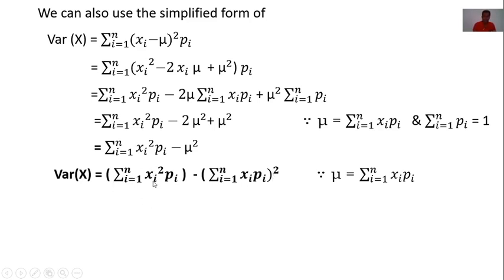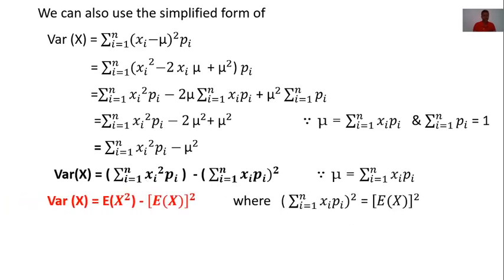The first term is the expectation of x square, denoted by E of x square, and the second term is the expectation of x, denoted by E of x, and its bracket square means E of x whole square. This is a new form of the formula of variance.